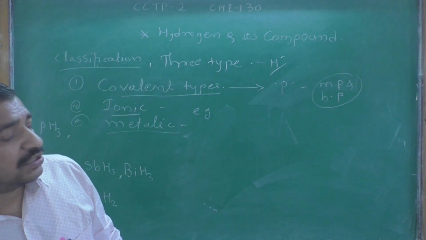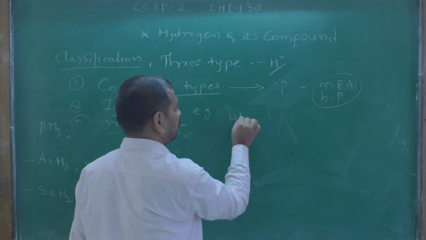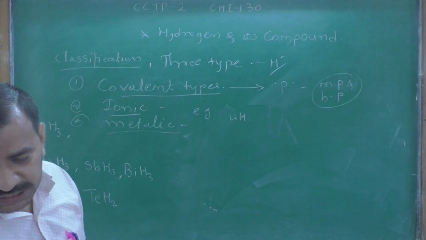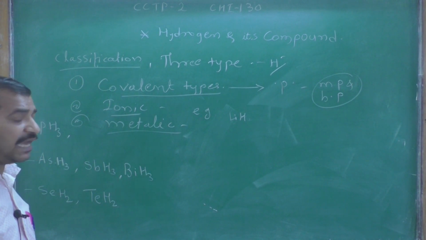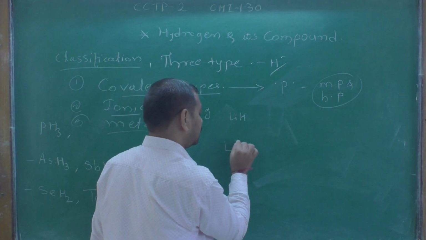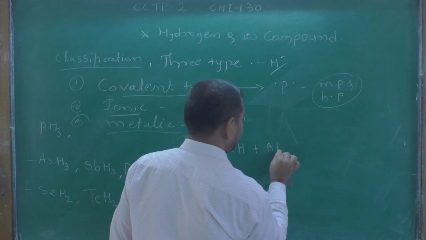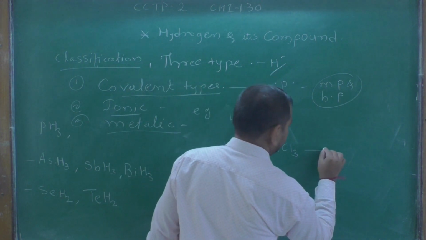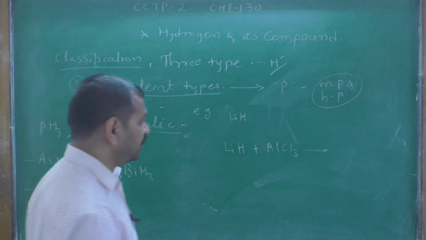A general example is lithium hydride. When lithium hydride reacts with aluminum trichloride, it forms lithium aluminum hydride.